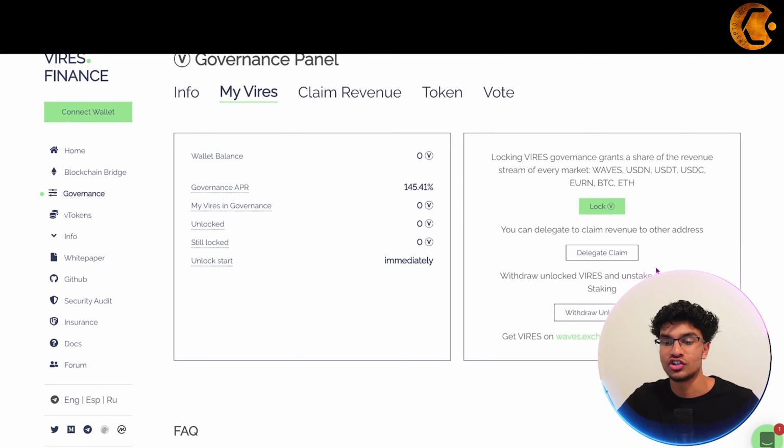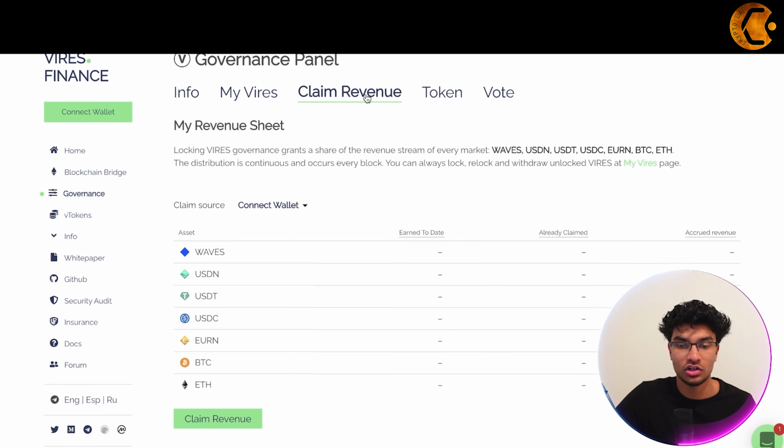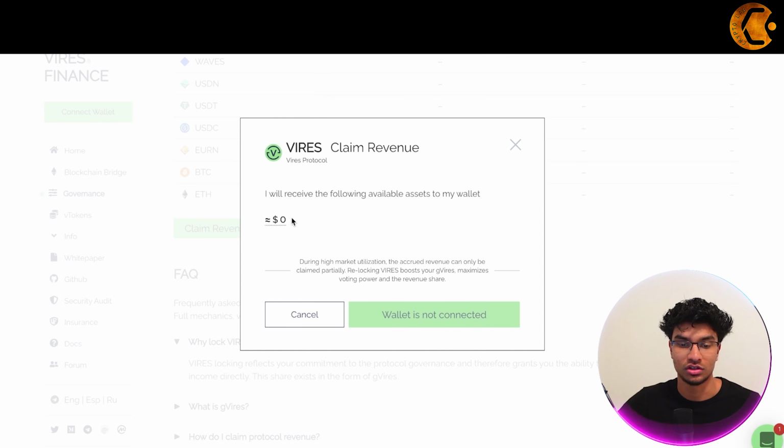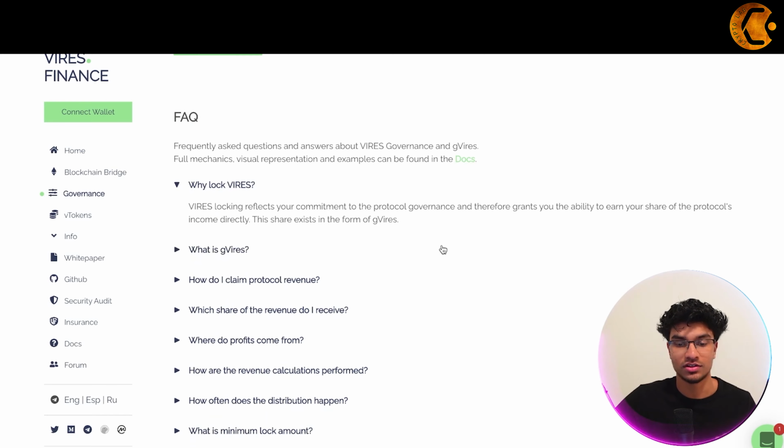And here's some more information about locking Vires on the governance grants as well over here. And then you can also claim your revenue. So on the revenue sheet, locking Vires governance grants a share of the revenue stream of every market, and that's all their assets listed. The distribution is continuous and occurs every block. You can always lock, relock, and withdraw unlocked Vires at my Vires page, and you can claim your revenue right here and go through the process of connecting your wallet.